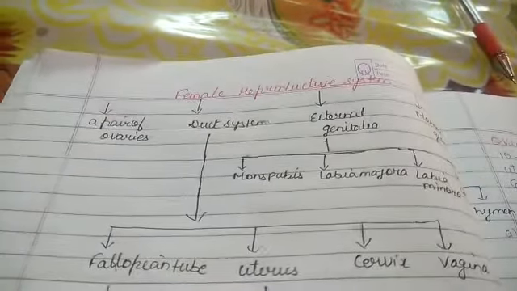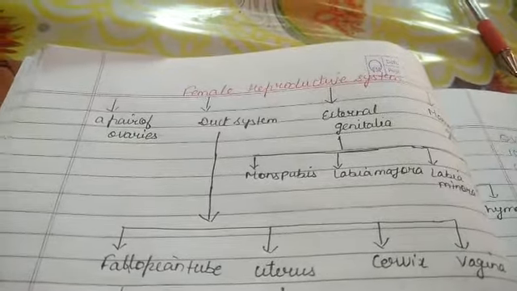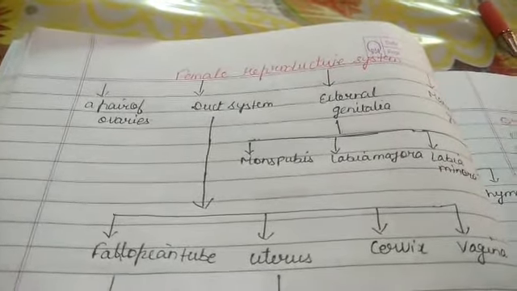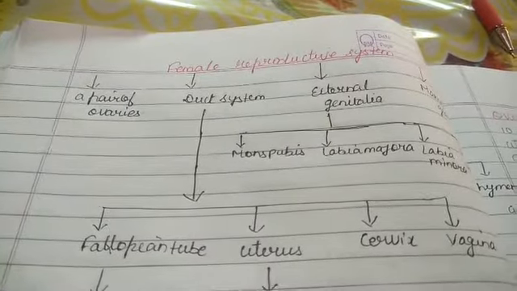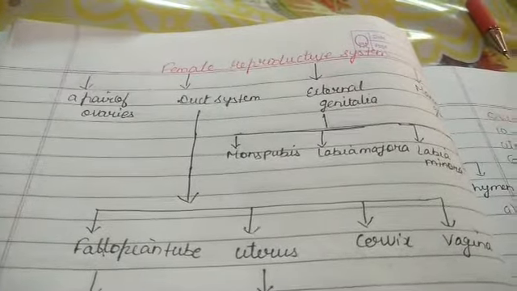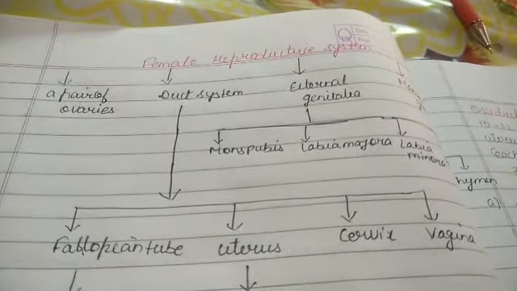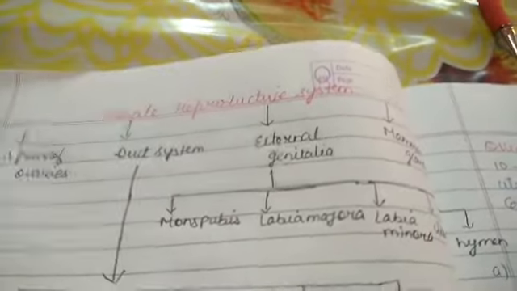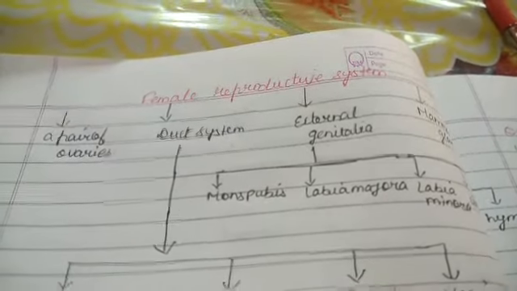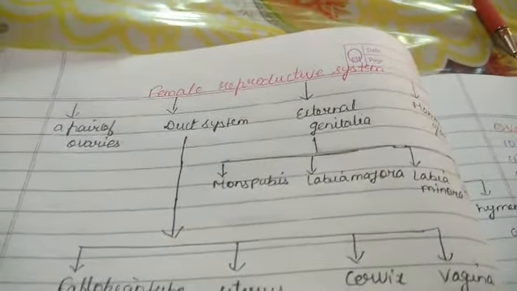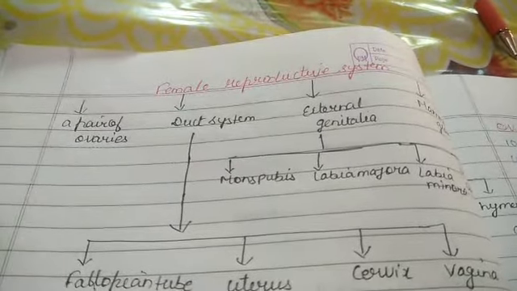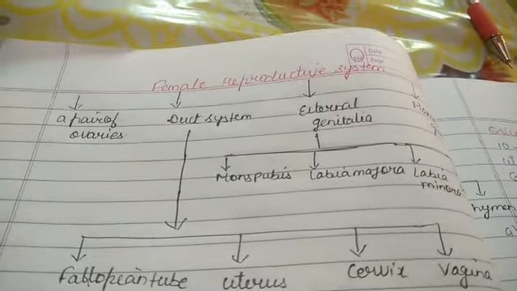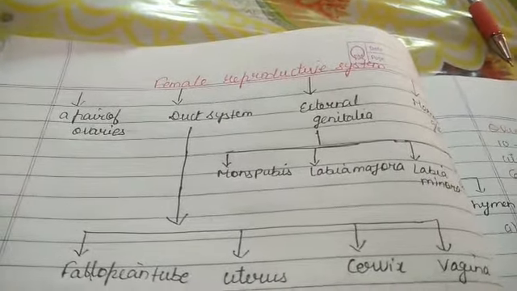Now the female reproductive system. It is composed of a pair of ovaries, which are the primary sex organs in the female. A duct system is also there to carry the egg, and external genitalia, then the mammary gland also comes in the female reproductive system. In the duct system, the fallopian tube acts as the site of fertilization.